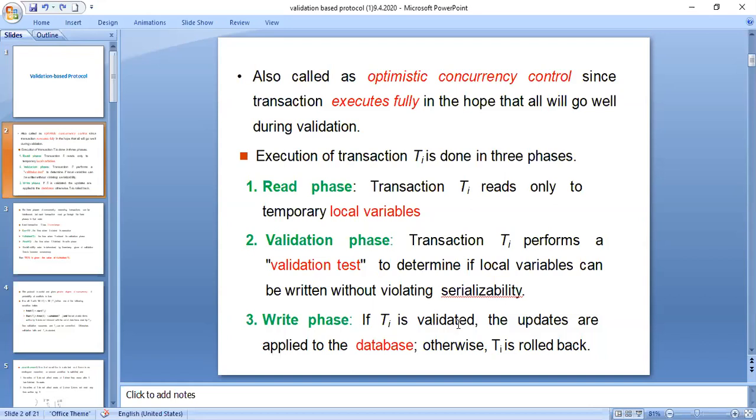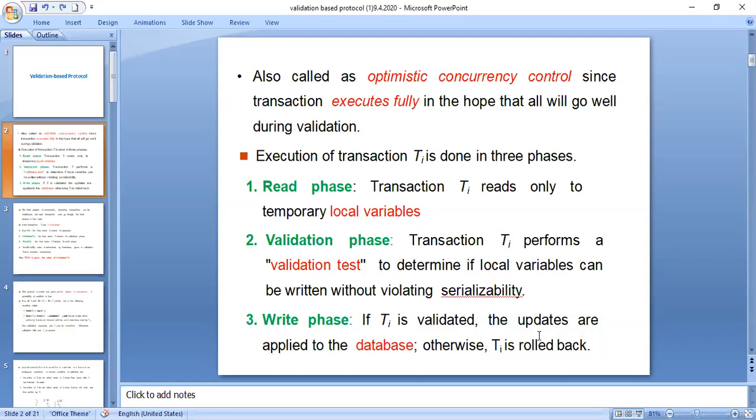The next phase for any transaction is the write phase. This write phase is used to perform any updates, write operations, and those are all applied to the database. If a transaction is validated, the updates are applied to the database, that is fine. If they are unable to get updated, then the transaction should roll back. Only then will you be able to attain atomicity.